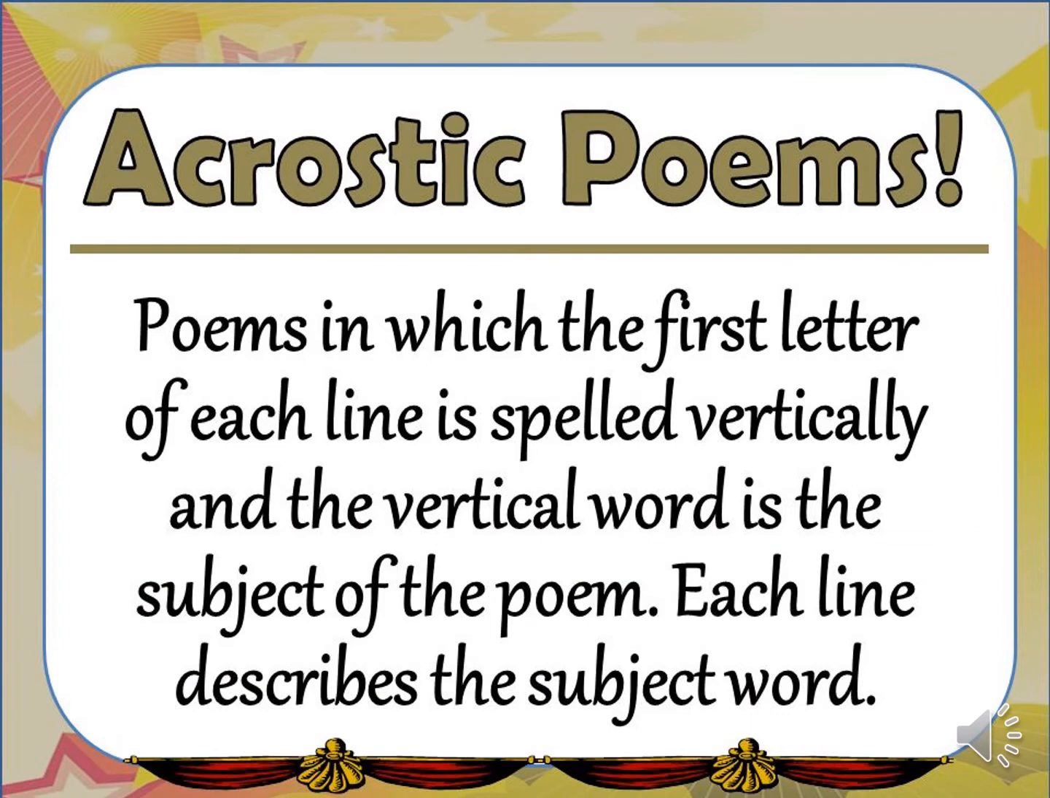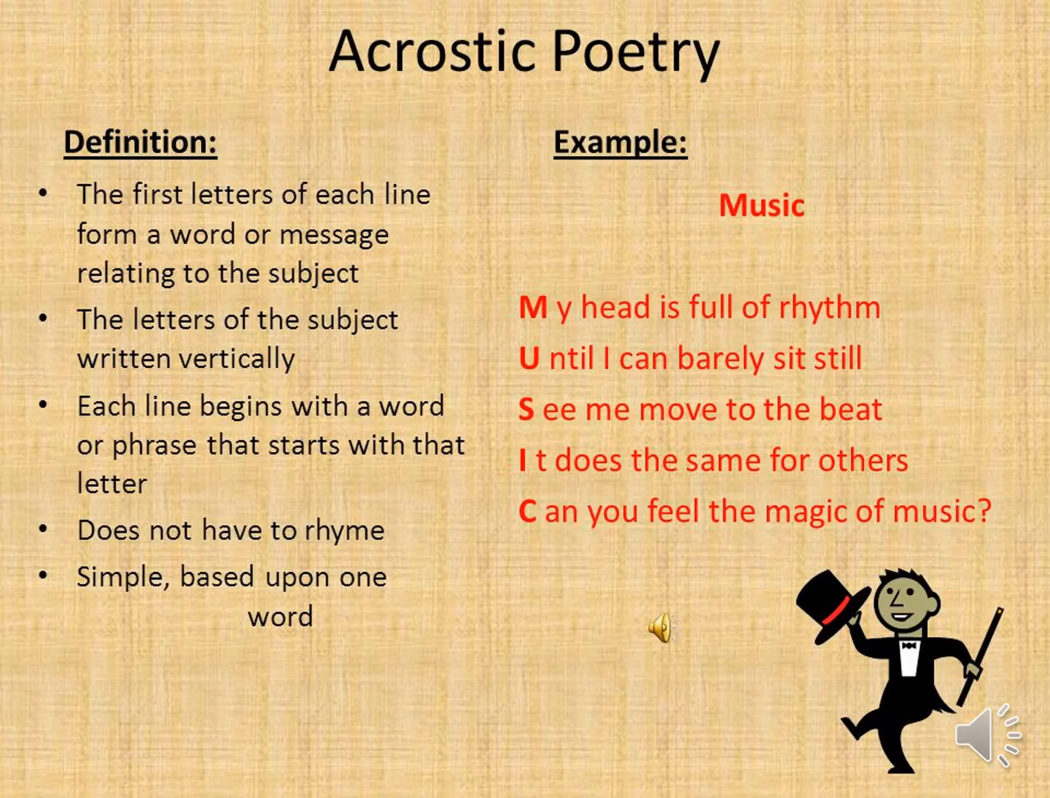Acrostic poems are poems in which the first letter of each line is spelled vertically and the vertical word is the subject of the poem. Each line describes the subject word. In other words, an acrostic poem consists of a one-word subject or title where the first letters of each line form a word or message relating to the subject.